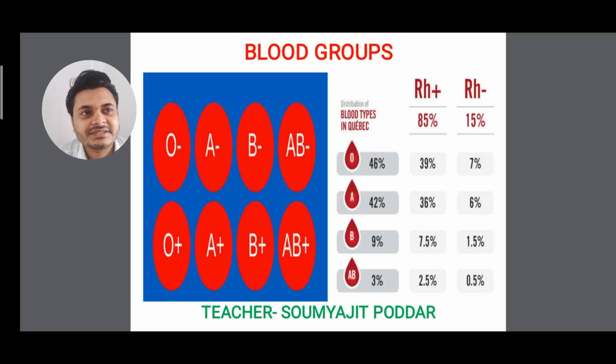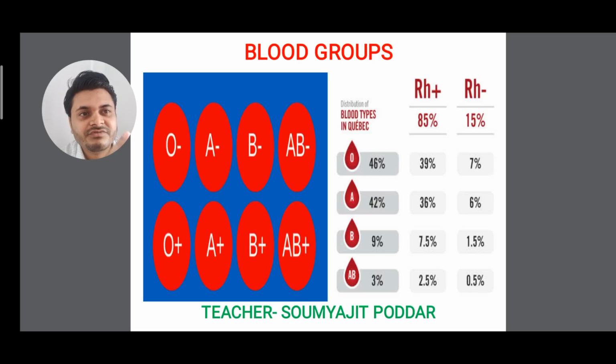So we know that AB is a universal recipient, isn't it? And O is a universal donor, isn't it? So you can see the different ratios I have given. See, RH antigen is present in human beings. In this world, 85% of the people living have RH positive blood group. That means they have RH antigen in their blood. And only 15% of the people have RH negative blood.